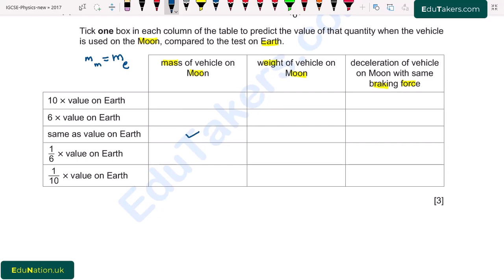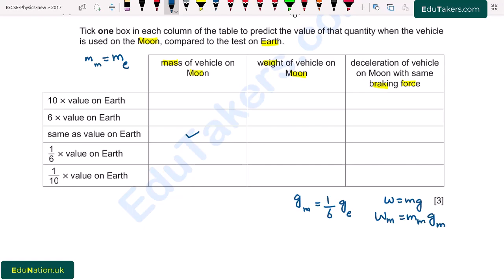Second one is the weight of the vehicle on moon. So here we have to compare the weight at the surface of earth and at the moon. First of all, it is given that the value of g at the surface of moon is 1/6 the value of g at the surface of Earth. Weight is basically the product of mass and free fall acceleration. So here we are testing this weight on the surface of moon. I write here m, it will be m and gm.